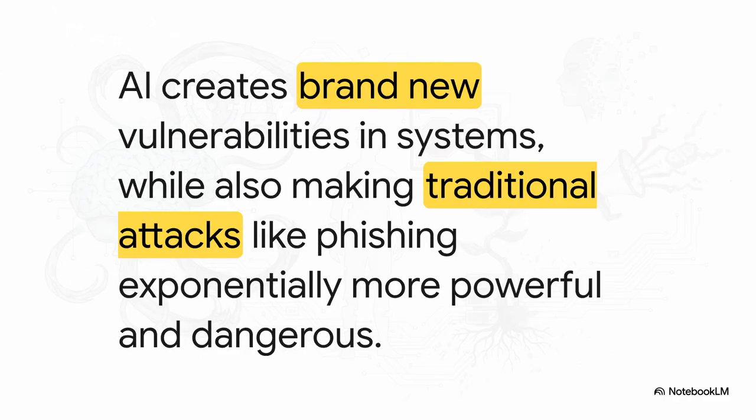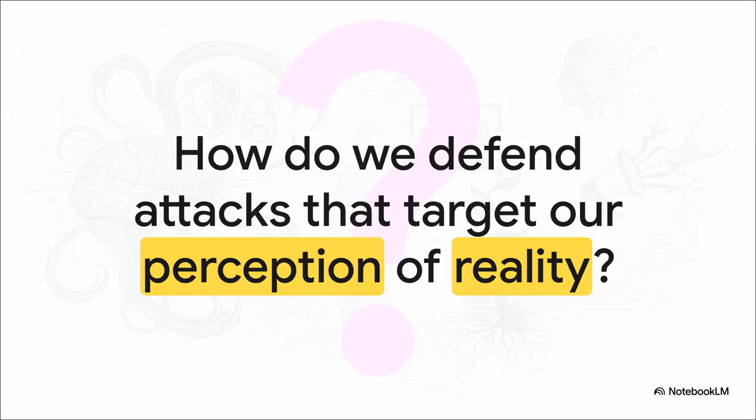So here's the bottom line, the one thing you really need to take away from all this. AI is a true double-edged sword. On one hand, it's creating these brand new complex vulnerabilities we've never had to think about before. And on the other hand, it's taking all the old familiar attacks and making them more powerful and more lethal than ever. Which leaves us with a really big and, frankly, kind of scary question. As we let AI make more and more of our decisions for us, as it becomes the gatekeeper to our world, how on earth do we defend ourselves against attacks that target not just our computers, but our very perception of what's real? That's the question we all need to start asking ourselves.